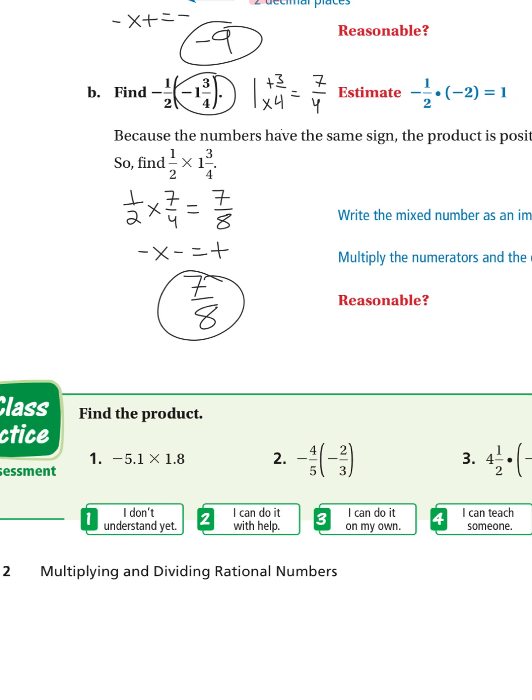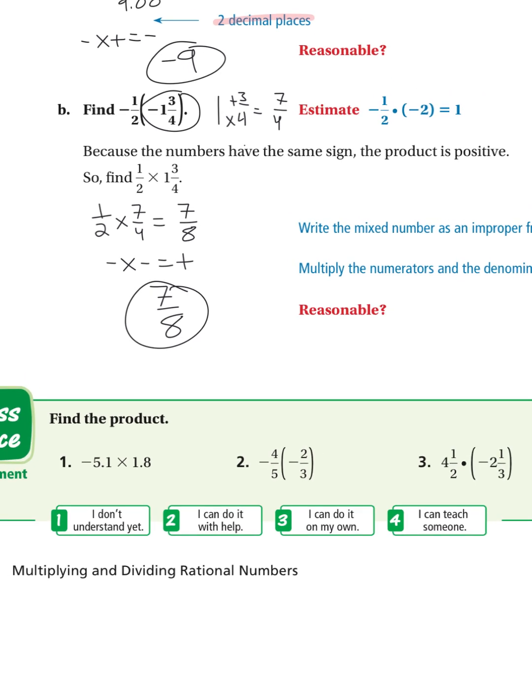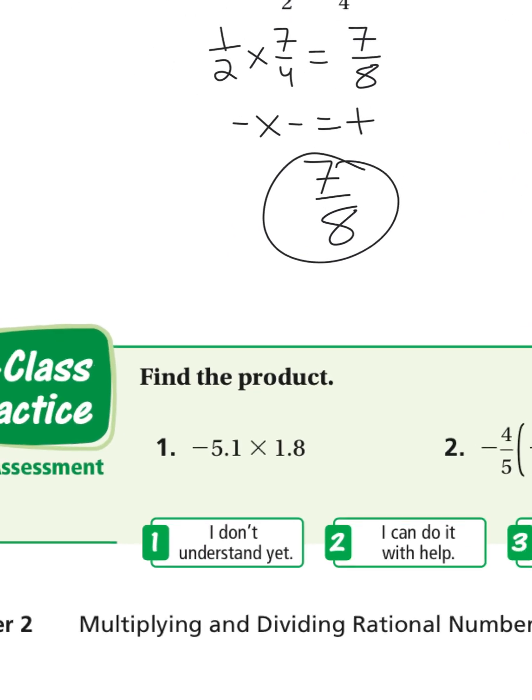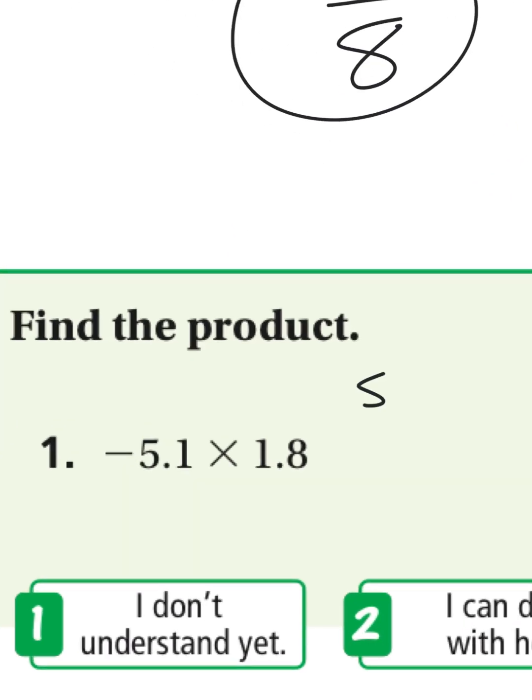All right, I want you to pause the video, try these 3 problems at the bottom, and then play it back to see if you got it right. All right, number 1, we had to stack 5.1 times 1.8.